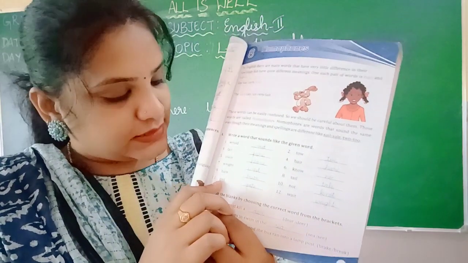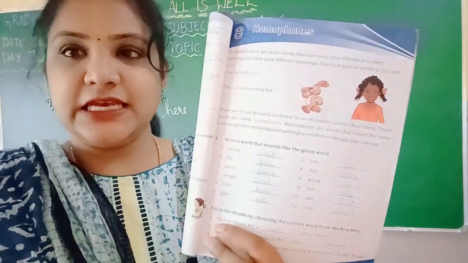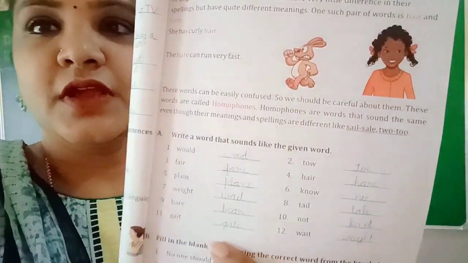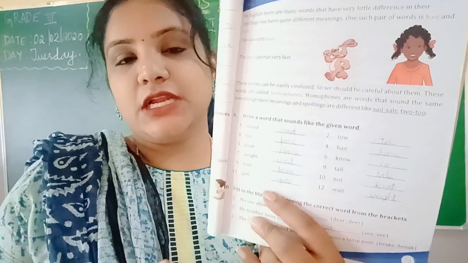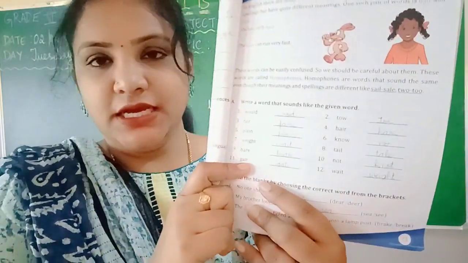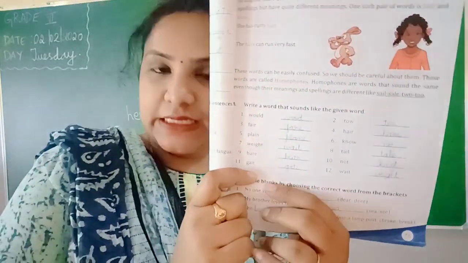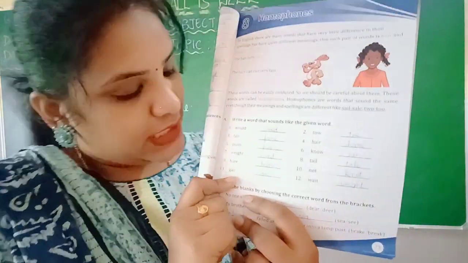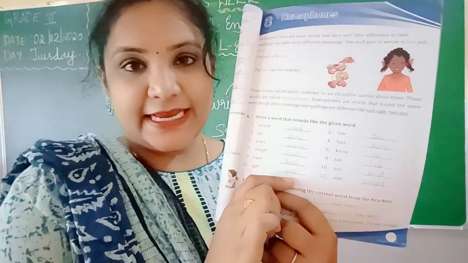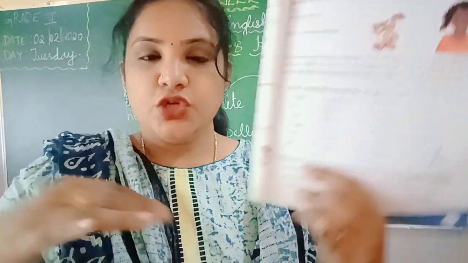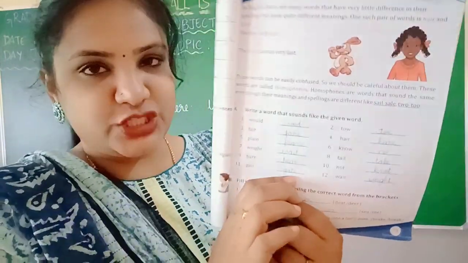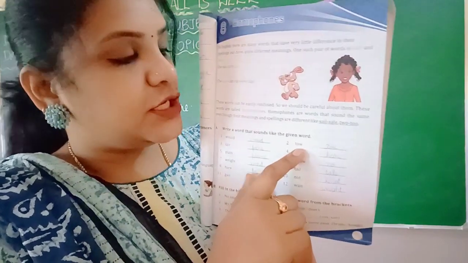Next, gait. G-A-I-T, gait. What do you mean by gait? It's a manner of walking, a way of walking in a particular pattern. That is called gait. And what about this gate? G-A-T-E, gate. It's the gate you have at your house. You open and close the gate. That is gate. Okay.